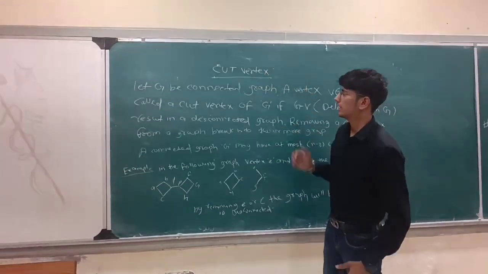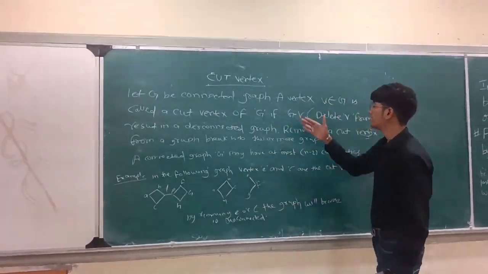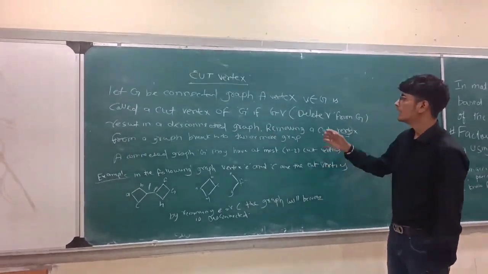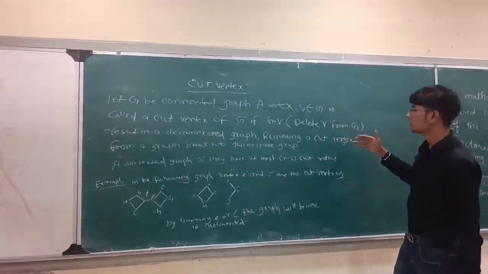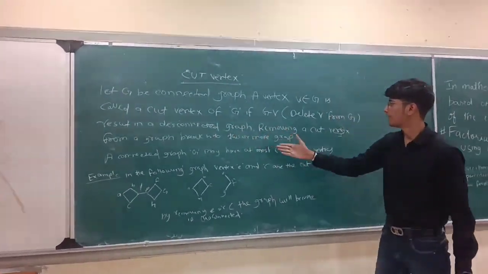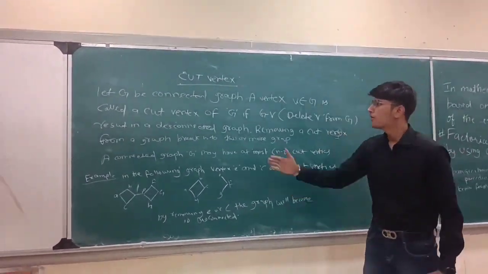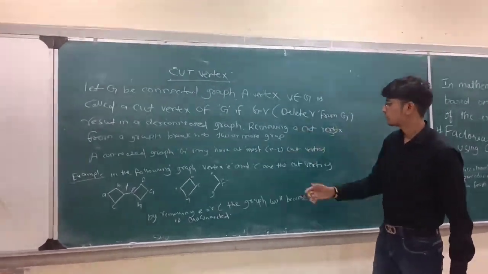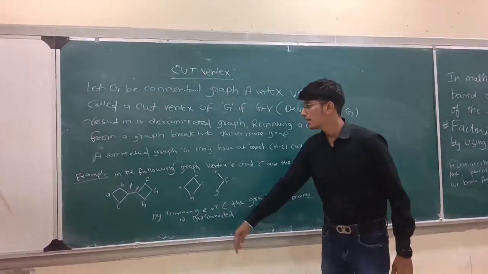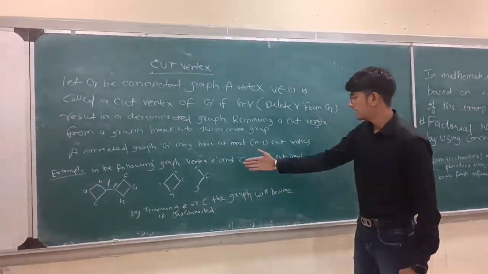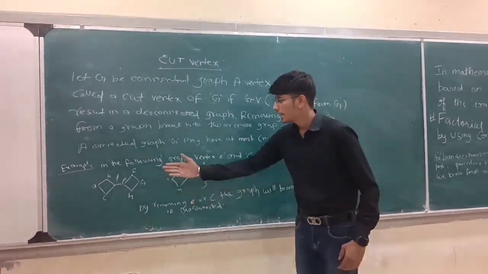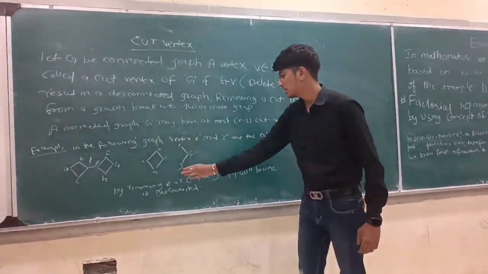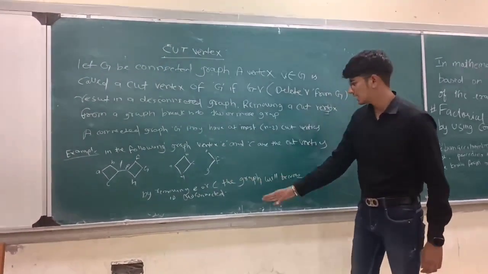Now we talk about cut vertex. Let G be a connected graph. A vertex V belonging to G is called a cut vertex of G if G minus V, deleting V from G, results in a disconnected graph. Removing a cut vertex from a graph breaks it into two or more graphs. A connected graph G may have at most n-2 cut vertices. Example, in the following graph with vertices A, B, C, D, E, F, G, vertices E and C are the cut vertices. By removing E or C, the graph will be disconnected.